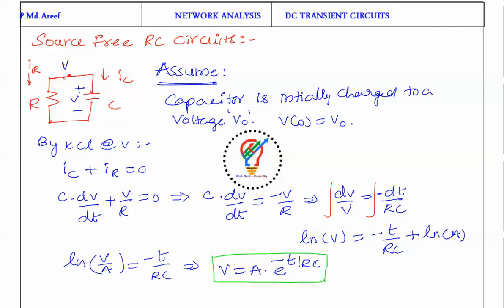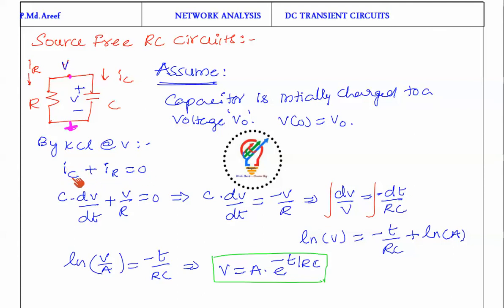Now these two are in parallel. Why? Because they share the same voltage. The voltage across the resistor and the voltage across the capacitor will remain the same. By applying KCL at this particular node, KCL says that the algebraic sum of currents at a node is 0. We treat the current leaving the node as positive, so IC plus IR is equal to 0.